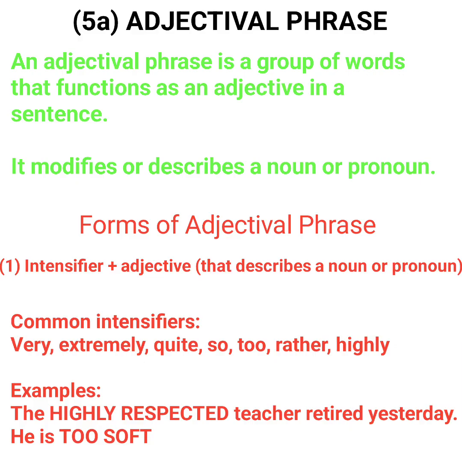For instance, the highly respected teacher retired yesterday. Highly respected: highly is an intensifier, respected is an adjective. Highly plus respected, intensifier plus adjective, forms our adjectival phrase. So that is how we can easily identify our adjectival phrase in a sentence.